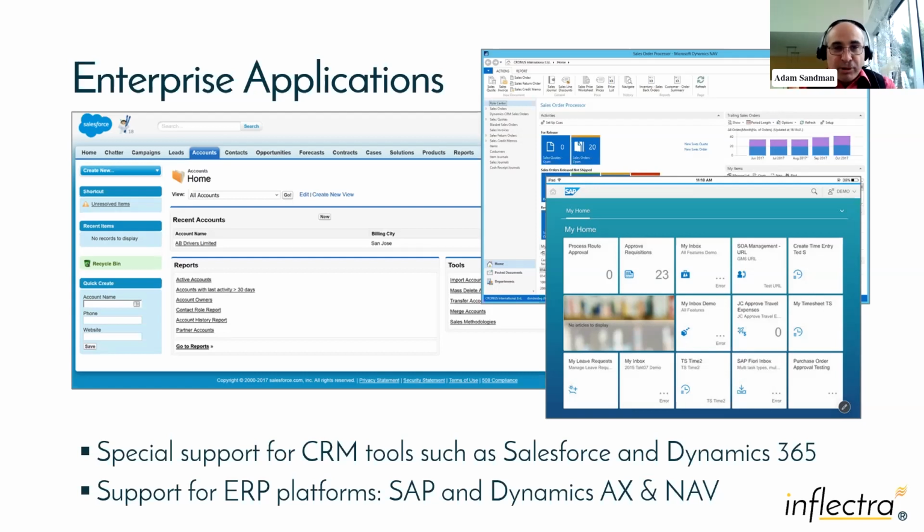But Rapise has built-in libraries that handle Salesforce, different flavors of Dynamics, CRM, Dynamics ERP, AX, and Nav, as well as Salesforce Lightning and Classic, ServiceNow, and also the web components of SAP. And in 2023, we'll be adding support for SAP GUI as well, which is sort of the last piece of the puzzle, as it were.